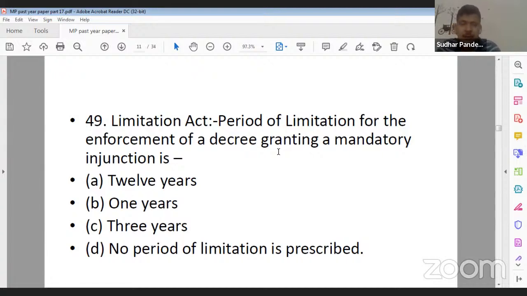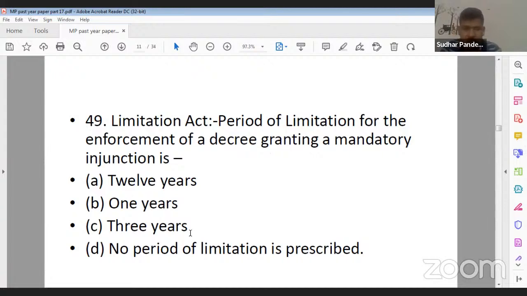The period of limitation for enforcement of a decree granting a mandatory injunction is option A 12 years, option B 1 year, option C 3 years, and option D no limitation period is prescribed. So 49, what should be the correct answer? Yes. What should be the correct answer in reference to question number 49? Just let me know quickly.